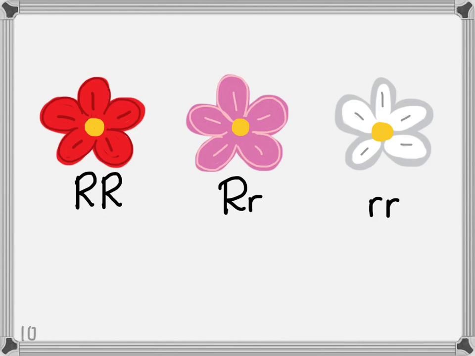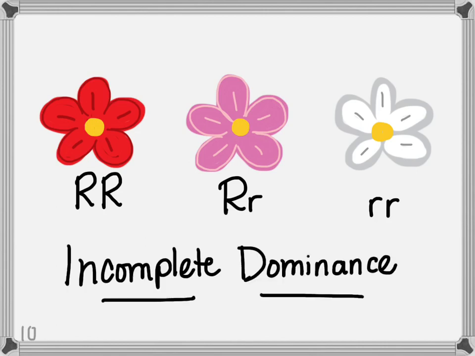Now, let's talk about how this might look different if the trait in question is not controlled in a simple dominant recessive pattern. Some traits are controlled by a pattern known as incomplete dominance. In incomplete dominance, there are 3 phenotypes. A flower with incomplete dominance with the alleles R for red, big R shows a red flower, and little r for white, little r shows white flowers, would show a phenotype of pink for a genotype of big R, little r.